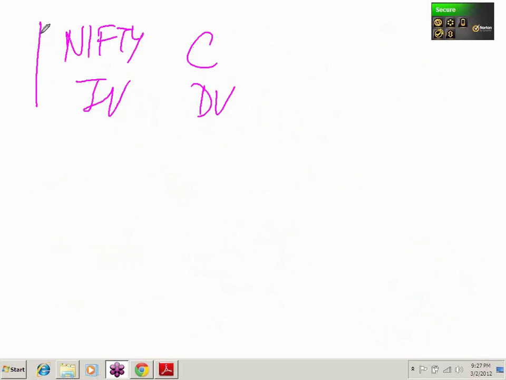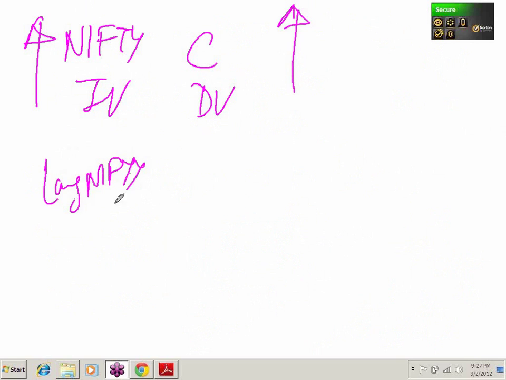Think about this. Nifty is the independent variable, Camlin is the dependent variable. If Nifty increases, Camlin increases. If you go long on Nifty, then as Nifty increases, your long on Nifty increases and your Camlin increases.